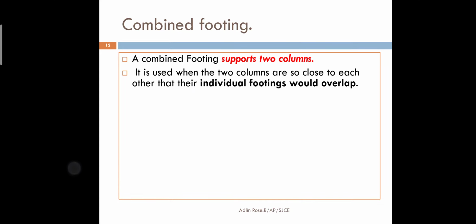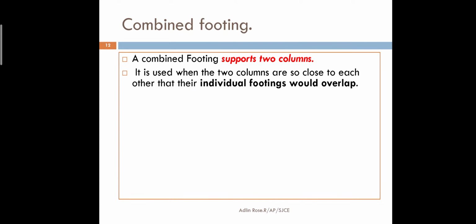The combined footing, as the name indicates, is not going to be isolated, it is going to be combined. When two foundations are combined, that is a combined footing. Combined footing supports two columns.